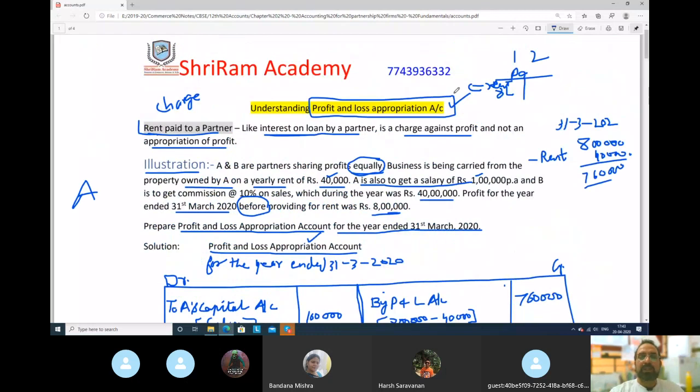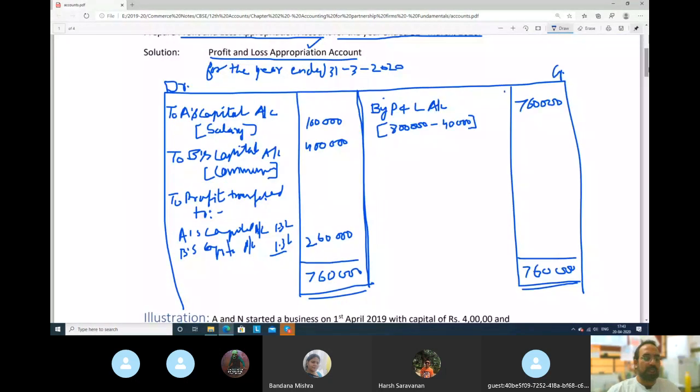Point number 2 is, first you will prepare profit and loss account and then profit and loss appropriation account. So we can say profit and loss appropriation account is an extension of profit and loss account. Point number 3 for profit and loss appropriation account is that the best way is you please remember the format of profit and loss appropriation account. There are very few items coming to profit and loss appropriation account. You please try to memorize those 5. And this is the format. Almost all those items are here, except general reserve. If we'll add reserve here, so this is complete profit and loss appropriation account.